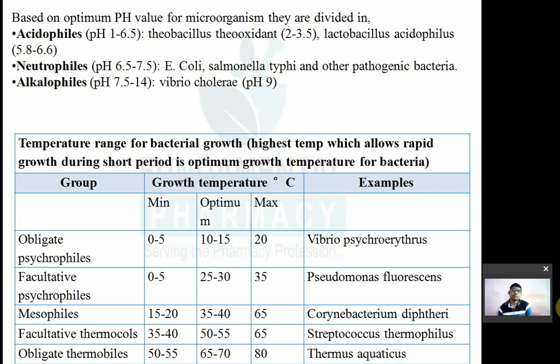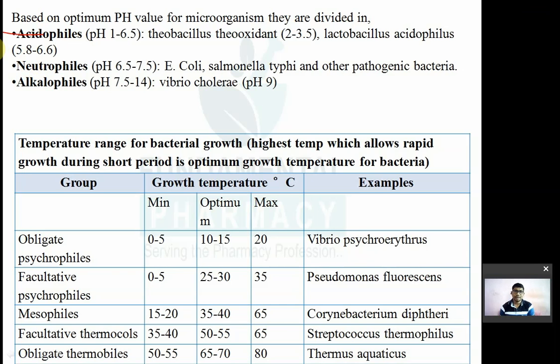What is the optimum pH of bacteria? The pH of medium at which bacteria will show the highest rate of growth, that is known as the optimum pH. Now based upon that, bacteria are classified into three types. First one is known as acidophiles.